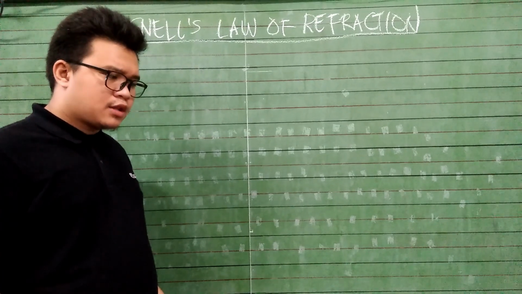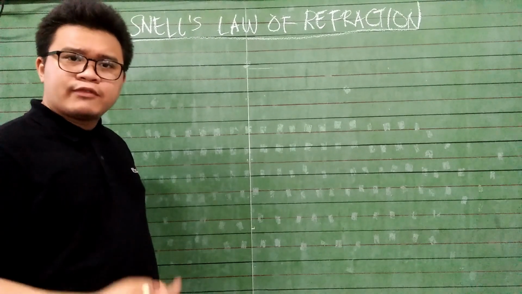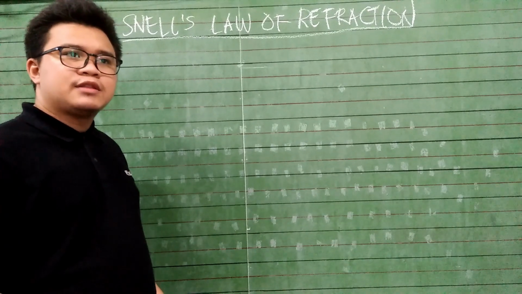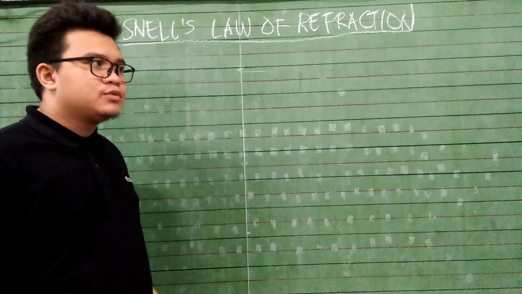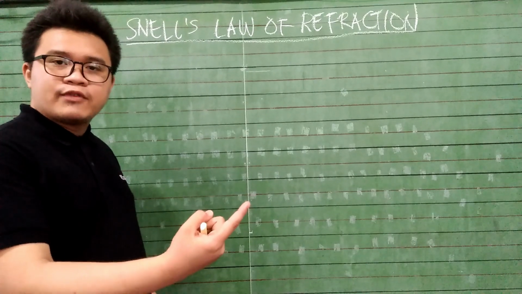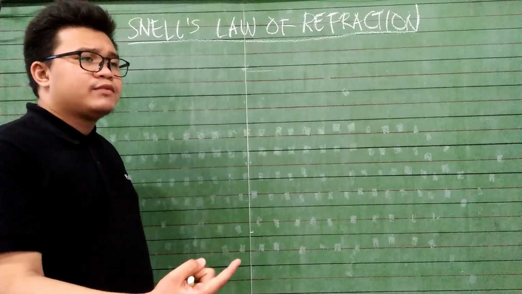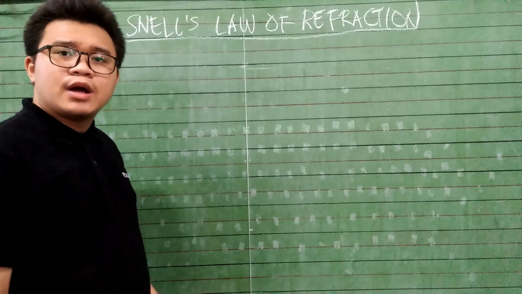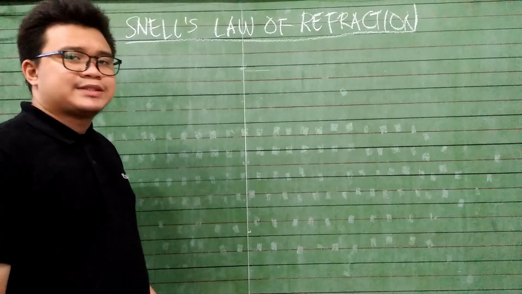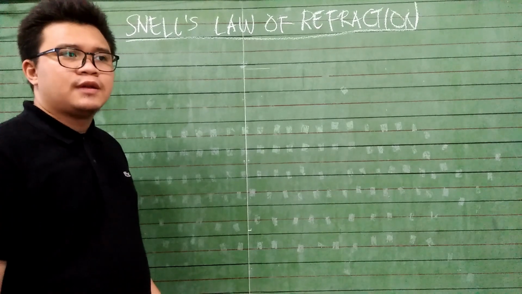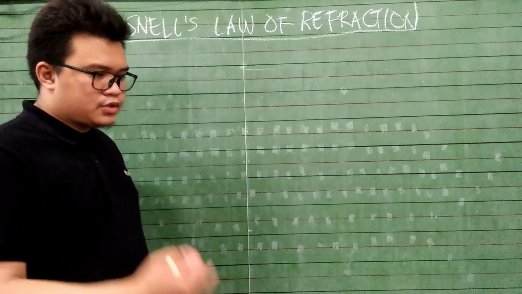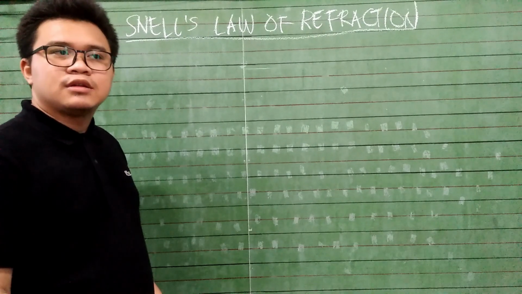That means that light refracts in a way that is affected by several different factors, and that includes, number one, the index of refraction of the material, and at the same time, the properties of the different media where white light is traveling.